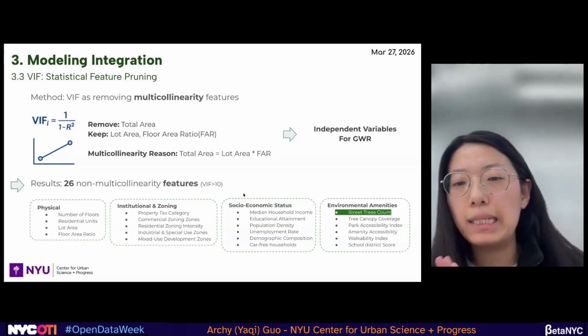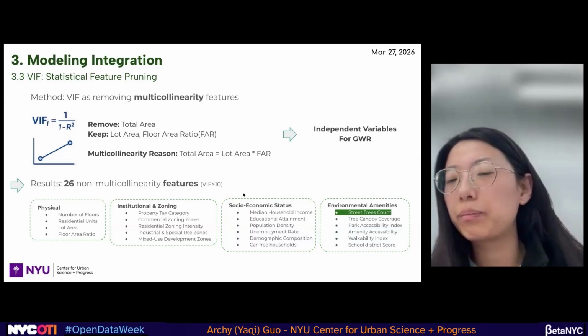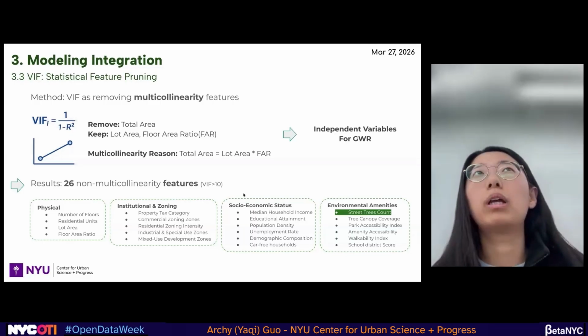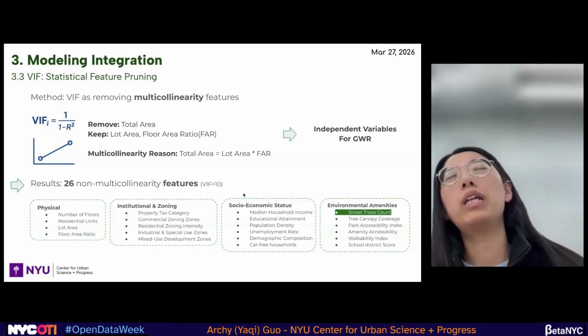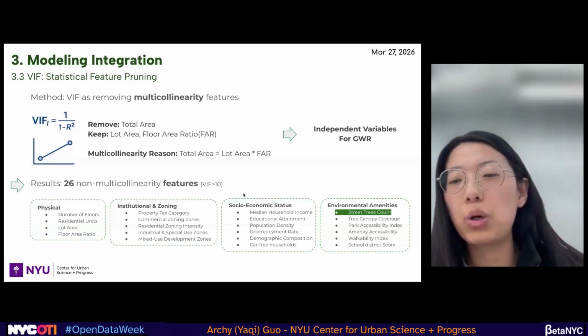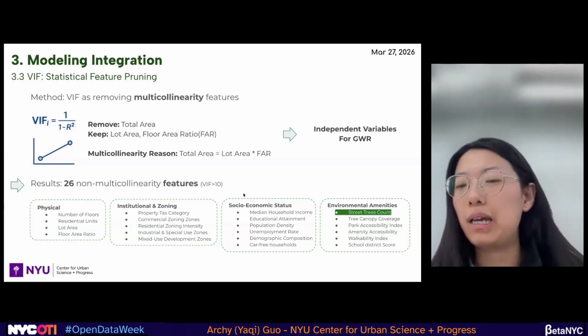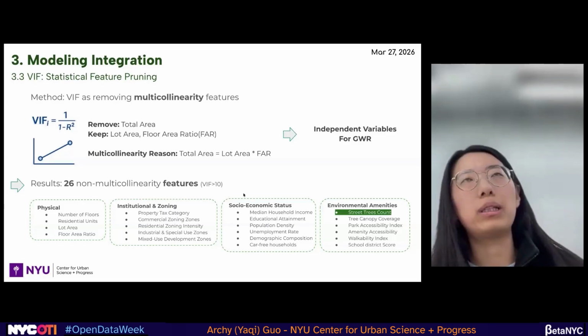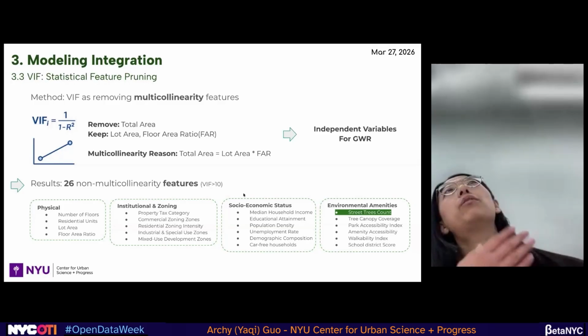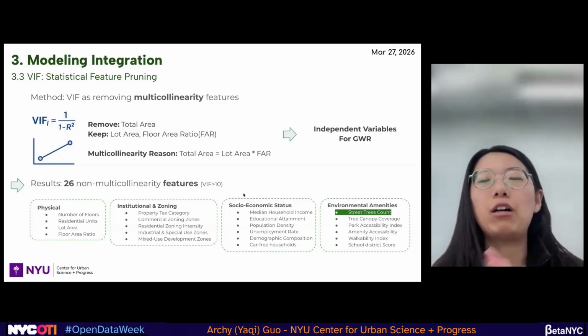And the third is the socioeconomic status of your neighborhood, like what your neighbors matter, such as their median household income or education attainment. They actually have a positive correlation with the housing price.